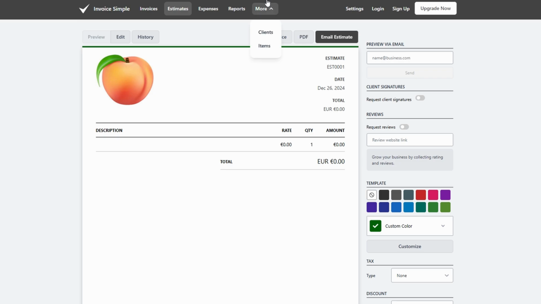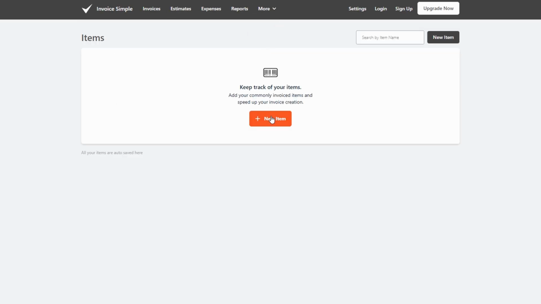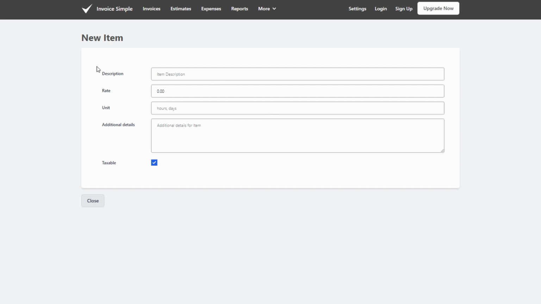Begin by navigating to the Items section in your platform. Once there, click on the New Item button to create a new entry in your library. Fill in the details for the item, such as the item name like hourly consultation or monthly web hosting, its rate, how much you charge for it, and the unit of measurement like per hour, per day, or per item.